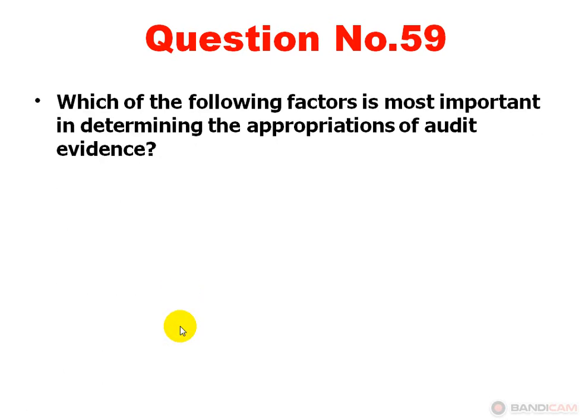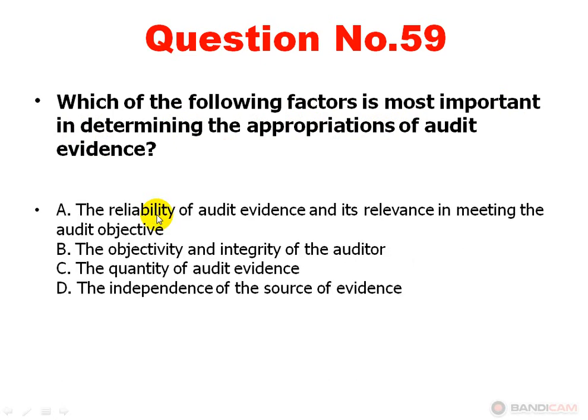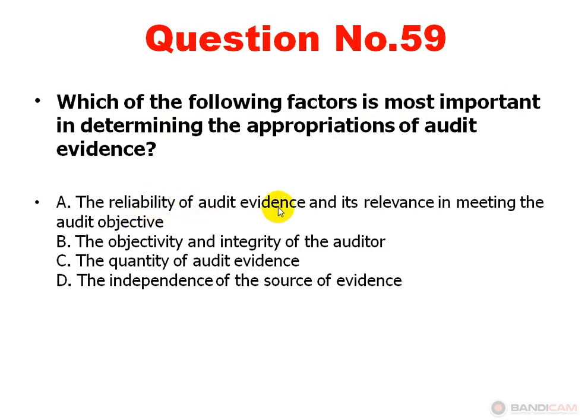Next, which of the following factors is most important in determining the appropriateness of audit evidence? Option A, the reliability of audit evidence and its relevance in meeting the audit objective. Option B, the objectivity and integrity of the auditor. Option C, the quantity of audit evidence. Option D, the independence of the source of evidence.